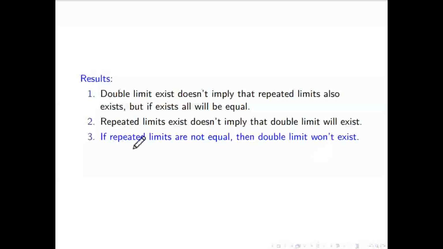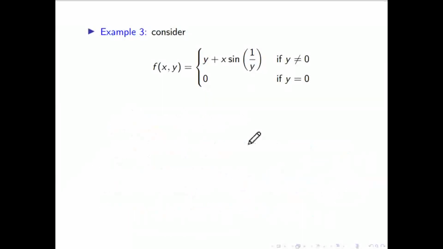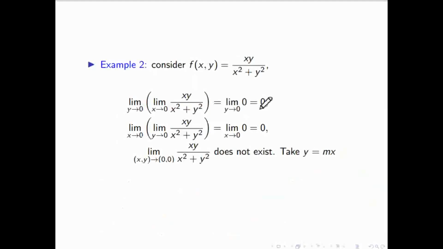So what does that mean? See, in this case, can we say that both are not equal? See, this is one limit, this is one limit. No, because it doesn't exist, so we cannot say that it is equal. So we cannot say anything. In this case, both are equal, we cannot say anything.